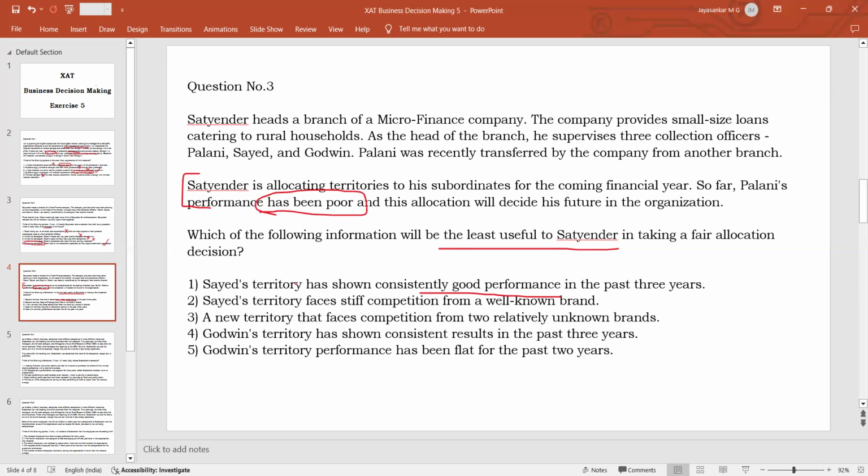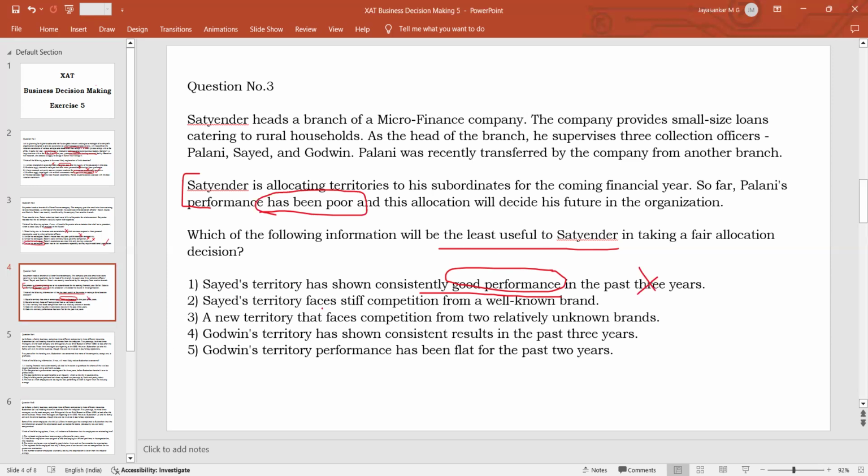Whatever business you have, you need to retain it. Any new business coming in is okay, but whatever existing business you have, and it has shown very good performance, that territory you need to retain, for which Syed is the best person. So this is very good information that is relevant in deciding whether Palani should be allocated this or not. So this is not your answer. This is useful for Satyendra.